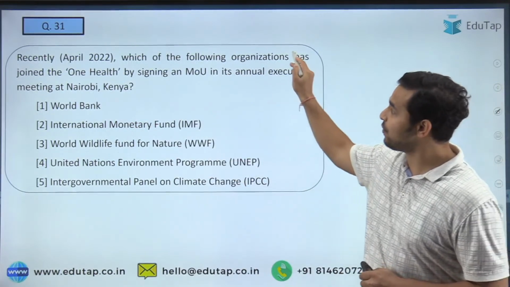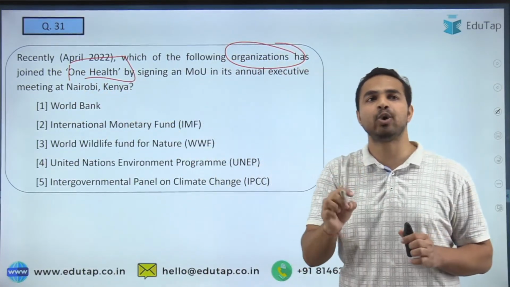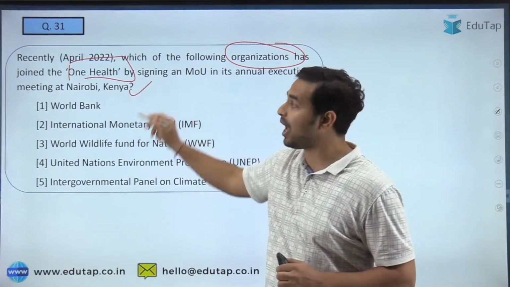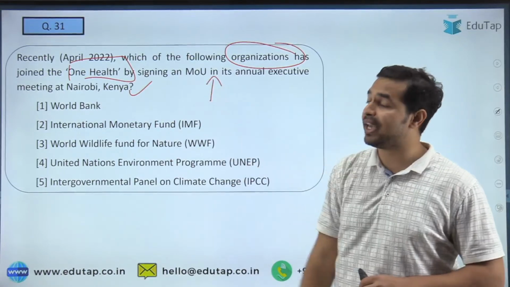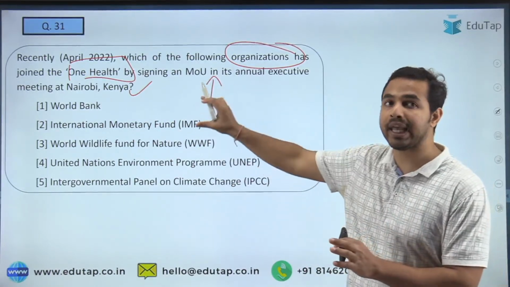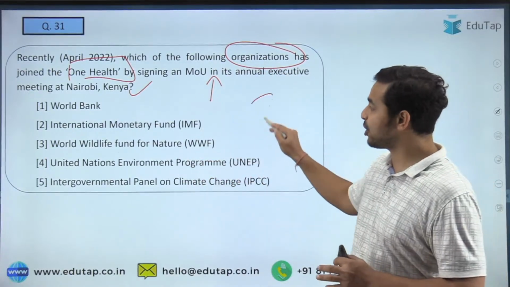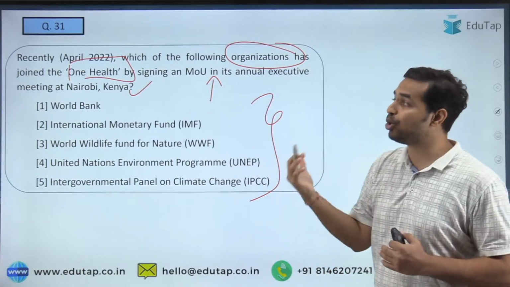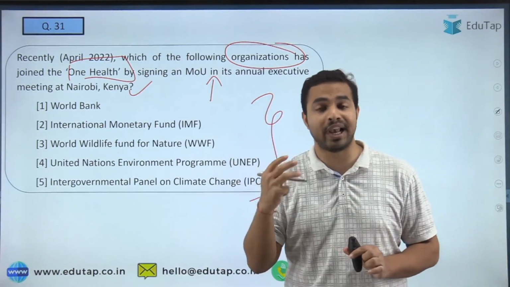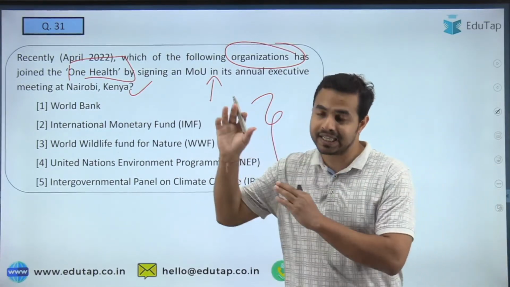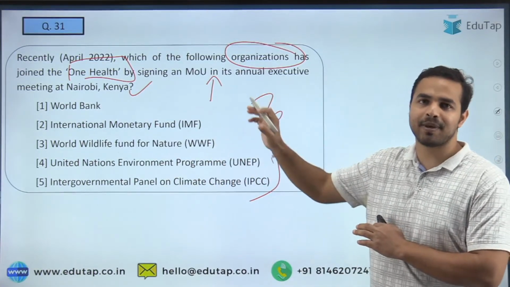So the next question is, which of the following organizations has joined the One Health by signing an MOU with the annual executive meeting at Nairobi, Kenya. तो रिसेंटली एक नैरोबी कीनिया के अंदर मीटिंग हुई थी, उस दौरान यहाँ पर एक MOU साइन किया गया जिसमें कि एक ऑर्गेनाइजेशन ने वन हेल्थ नाम के इनिशिएटिव को ज्वाइन किया है। So please tell me what is the right answer. इसमें से कौन सी वो ऑर्गेनाइजेशन है जिसने इस MOU को साइन किया है और बाकी की जो ये वन हेल्थ इनिशिएटिव है, it was basically a trilateral initiative, मतलब कि तीन पार्टीज इसका पार्ट थी, but with the signing of this MOU, this party has become the fourth party to become the part of this initiative.